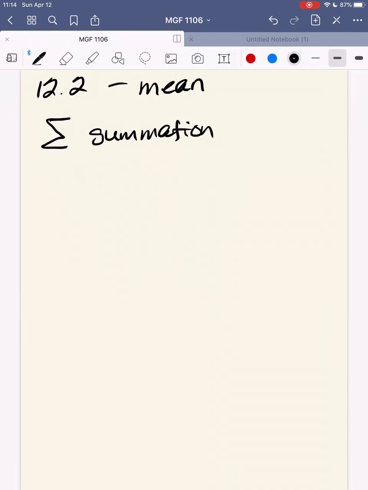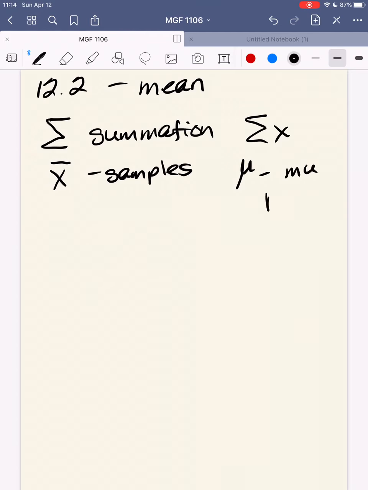The mean of a sample is something we call x bar. And so the mean is we go ahead and we sum all of our x's, and then divide and we get our x bar. This is only for samples, so this is the mean of samples. If we're talking about populations, we use mu. And this is for population mean. Ran out of room there.